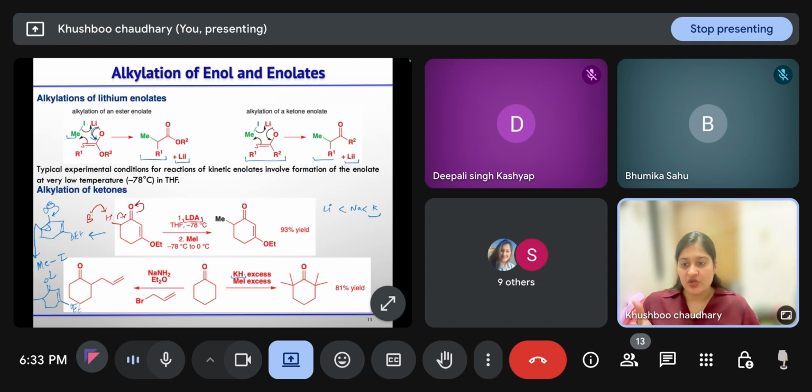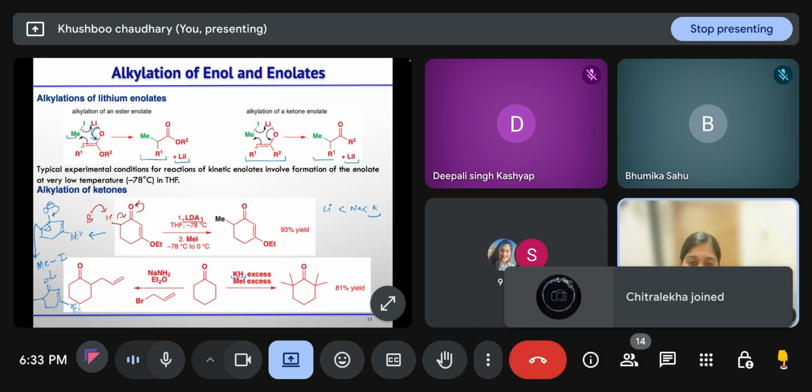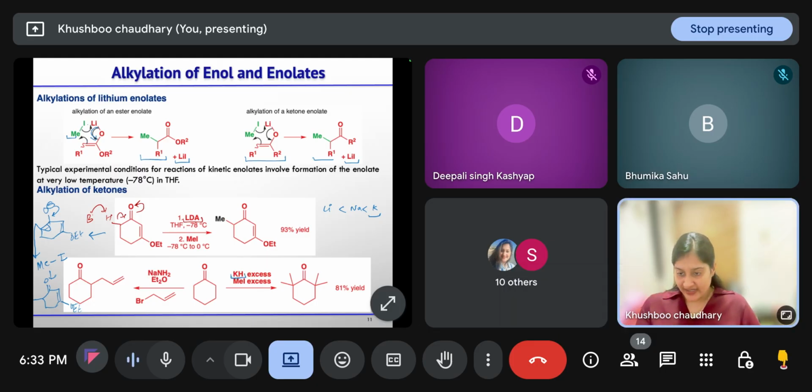LDA is a base. It will not undergo 1,2 or 1,4 addition. It will just abstract the proton. So if you are using potassium hydride, that is very much reactive, so it is undergoing the tetra substitution. This suggests that it is very much reactive, because we are not able to stop the reaction at the one alkylation. It is undergoing further alkylation to give you the tetra substituted product.